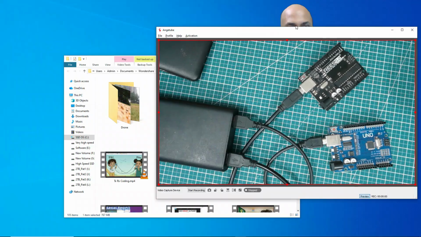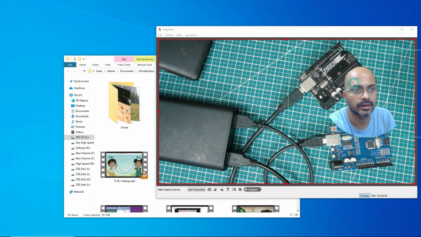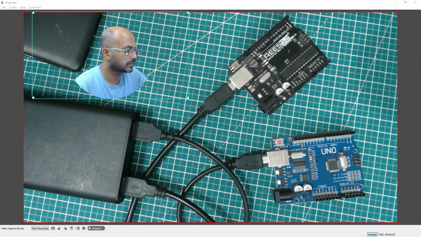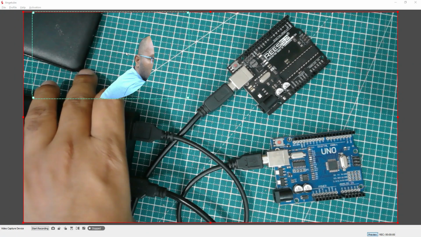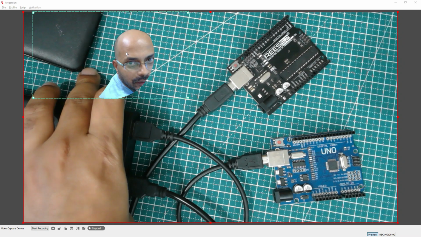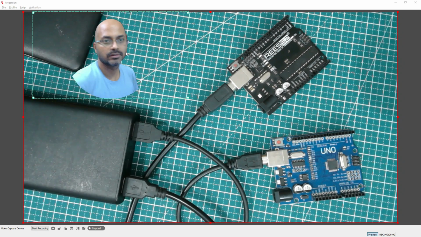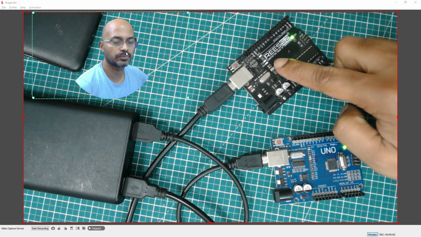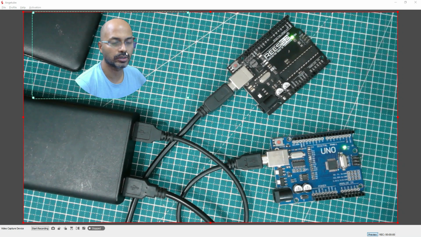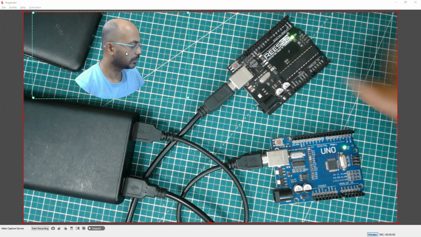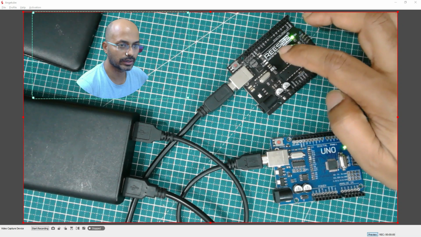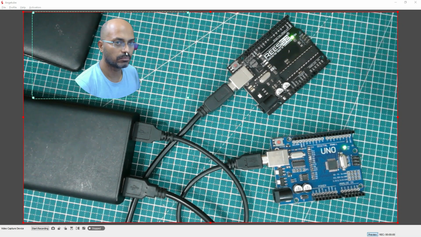So how is it going to happen? Let's see. For that, let me press the button of the power bank. Have I made any mistake? Let's see. I powered it up. They both are powered up. Now we should be looking at the TX and RX pins. If they blink, that means they are talking. And not only do they blink, the test LED should also blink to tell that they received a message. But nothing is happening.